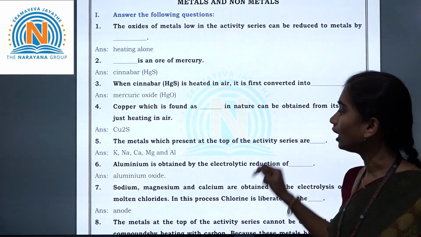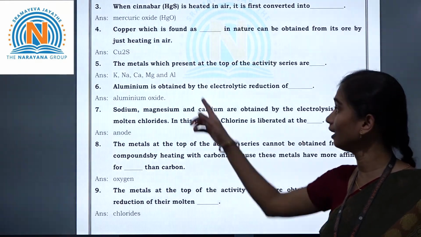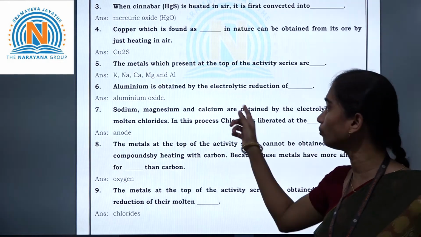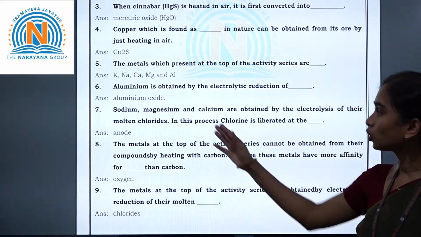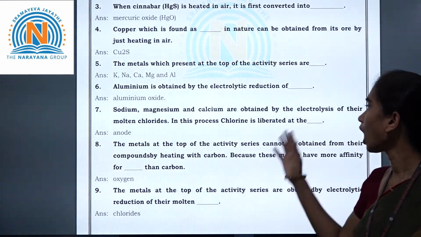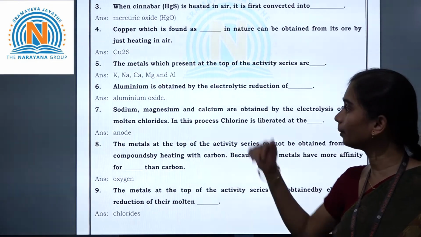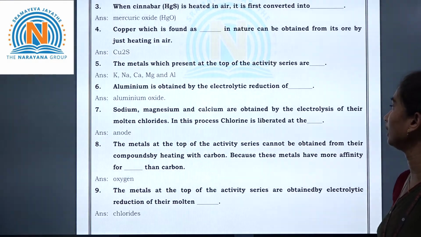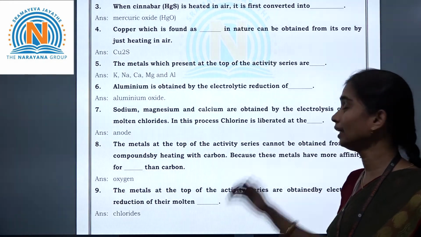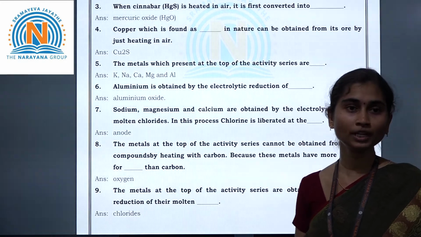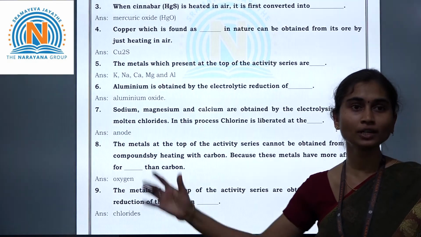So the next one: aluminium is obtained by the electrolytic reduction of aluminium oxide. Let us see the next question. Sodium, magnesium and calcium are obtained by the electrolysis of their molten chlorides. In this process, chlorine is liberated at the anode. So anode is nothing but what?